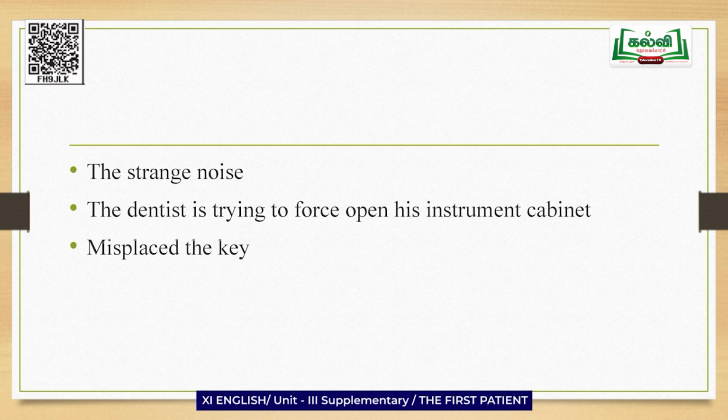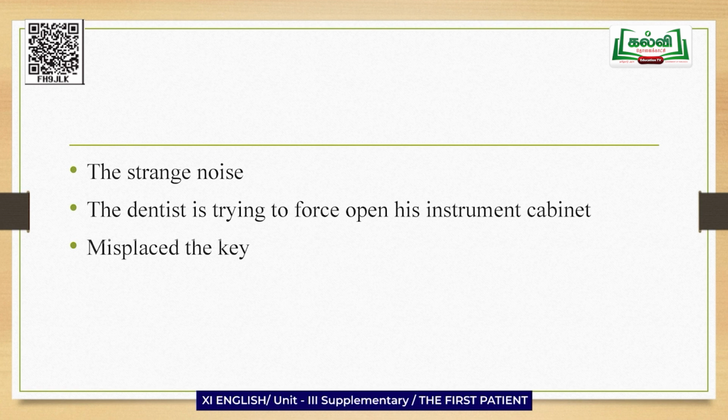In which he used to keep the instruments needed for grinding, sawing and pulling out the teeth. Actually, he has misplaced the key. So, Joe, the man 1, has changed his appointment to the evening, which means the dentist did not treat him at all. He was just sitting inside the cabin.